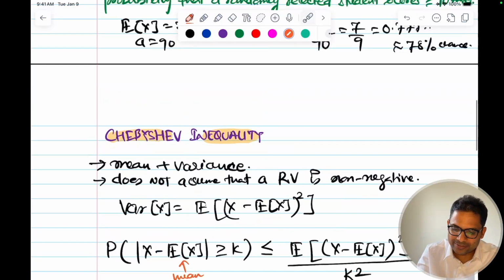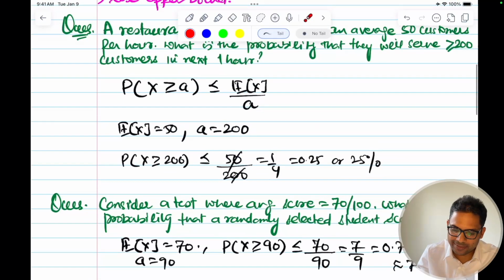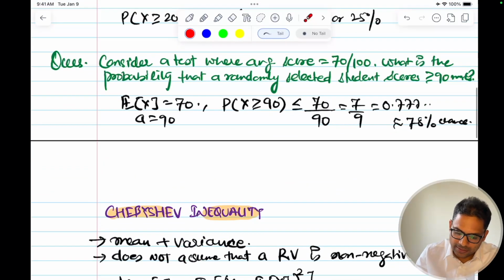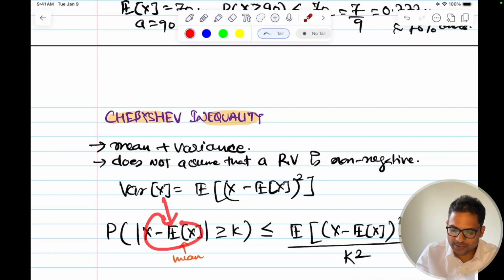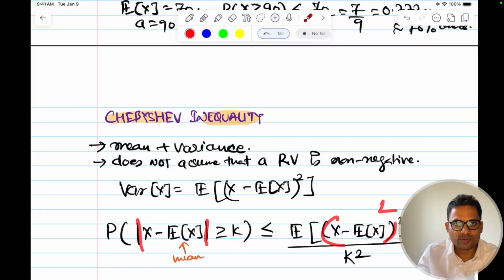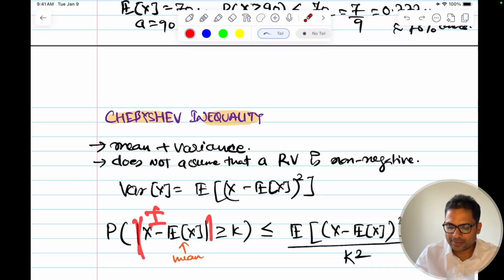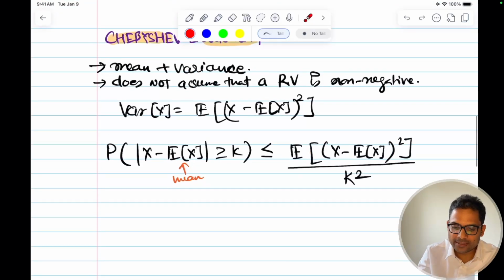So if you replace, it is using one more step ahead, and it is replacing this x with the distance from the mean, x minus E[x], and it is using the same. So one side, and this mod is because in the derivation, if you square it and then take the square root again, it will give you plus minus, and this is the mod for that, and the other side is only squared for the distance from the mean. So that is the intuition of the derivation. If you're interested, when you look at the derivation, you will understand the theory, why it is so.